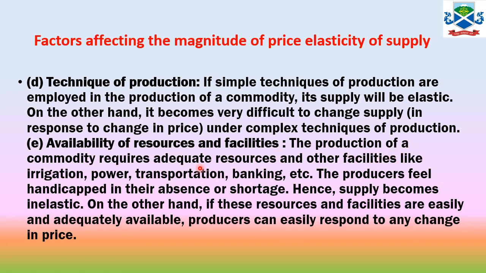Availability of resources and facilities. The production of a commodity requires adequate resources and some other facilities like irrigation, power, transportation, banking, etc. The producers feel handicapped if their absence or shortage is there. Hence, the supply becomes inelastic. On the other hand, if the resources and facilities are easily and adequately available, then the producer can easily respond to any change in price. So that's all the factors affecting the price elasticity of supply, or the magnitude of price elasticity of supply.